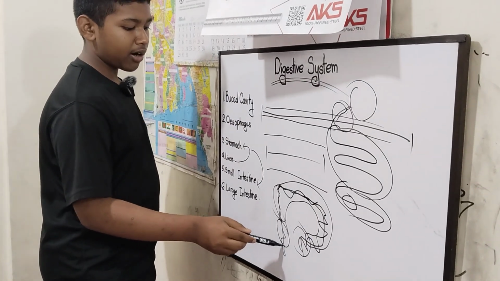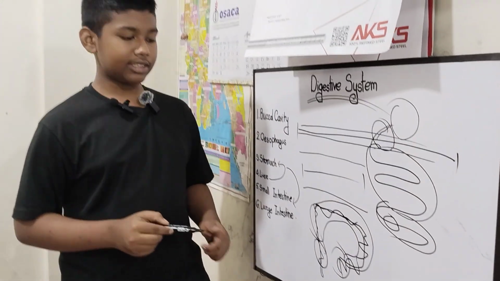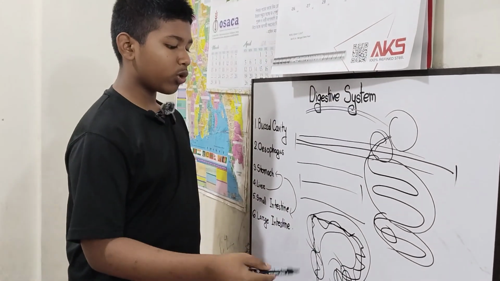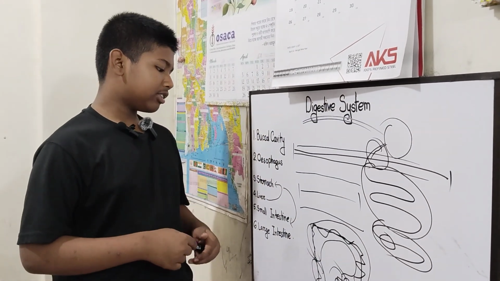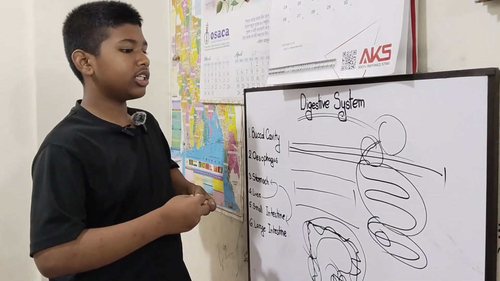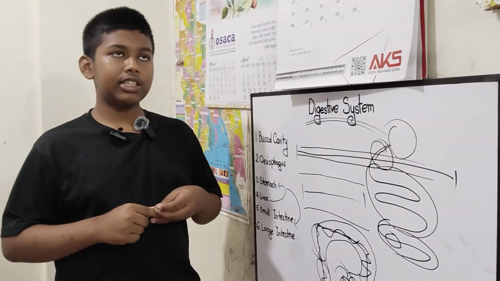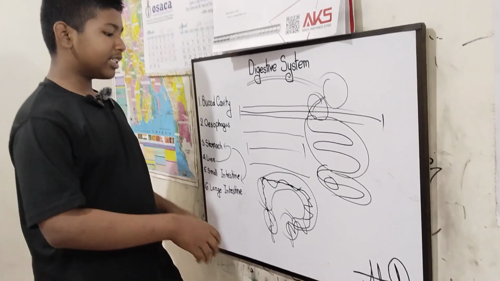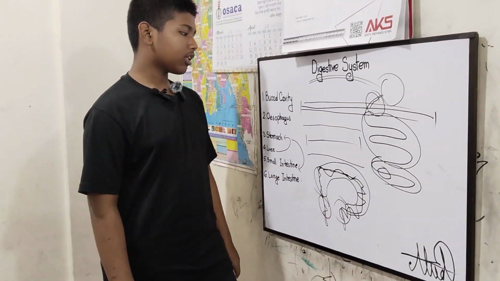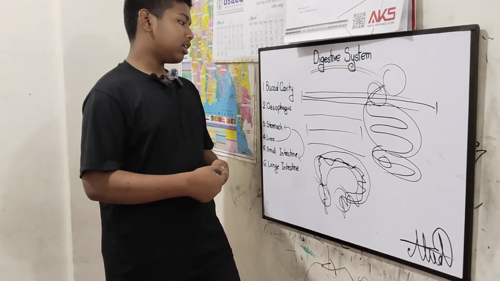It has a little part called the appendix right here. After the colon, we have the anus, where the waste goes out. And you know how we get waste materials. At first, we take all the water in the villi, and through the large intestine, it gets mixed up into one big thing, and it goes out. Yeah, that is the digestive system.